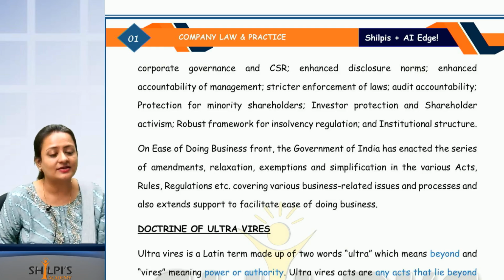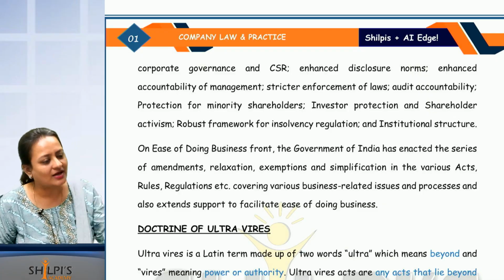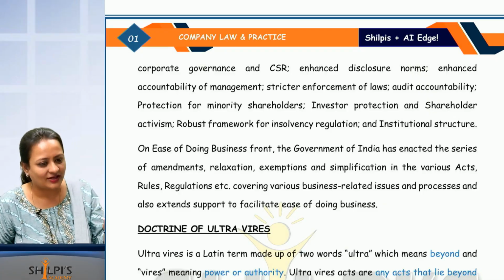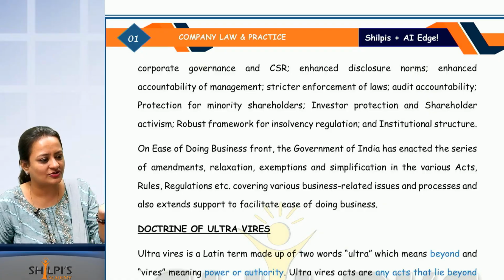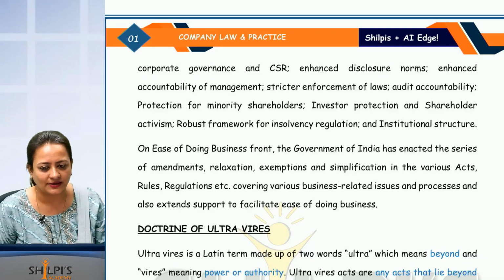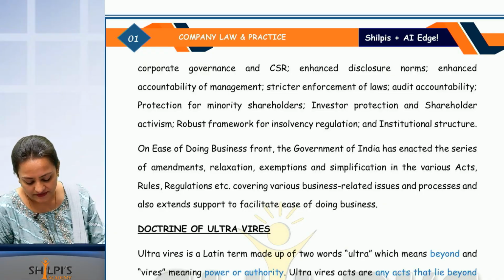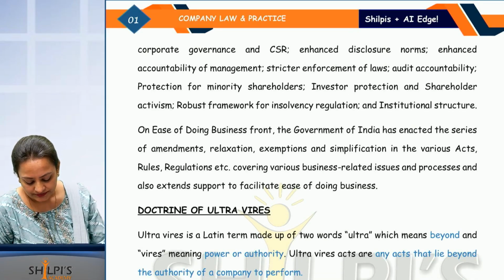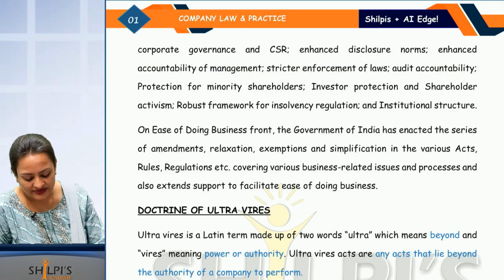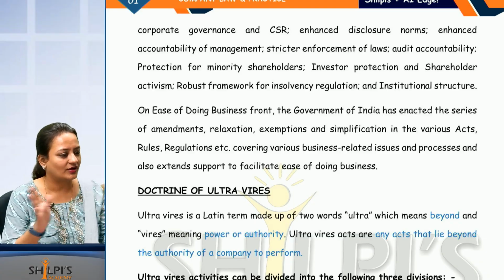Okay, just understand, minority will be protected. In India, minority castes are protected. Yes or no? They get special privileges, right? Same for shareholders, protection will be done. Next, investor protection, shareholder activism. Just read this part now. On the ease of robust framework for insolvency, institutional structure. Ease of doing business. This word you would have heard.